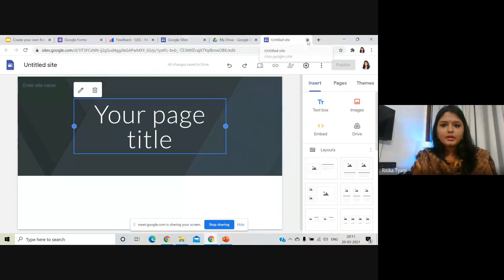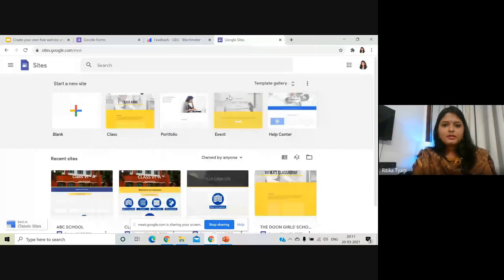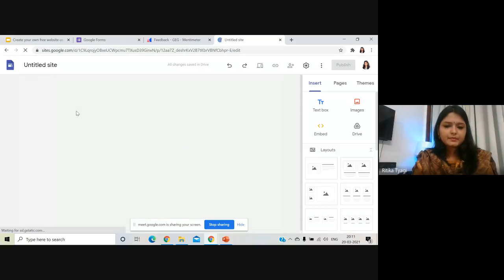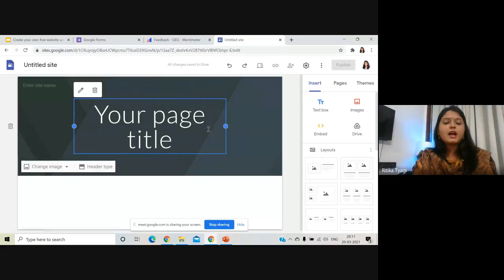So this is how the home page looks. Now go to the blank option, the plus icon over here on the left corner. Click on it. And this is how the draft is going to look.